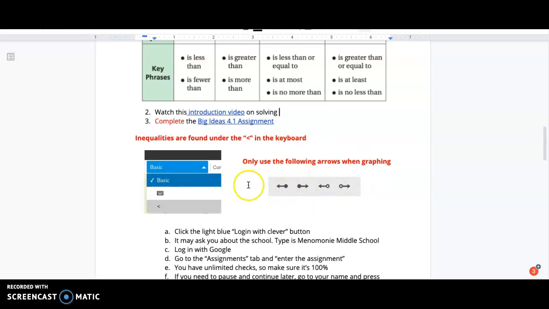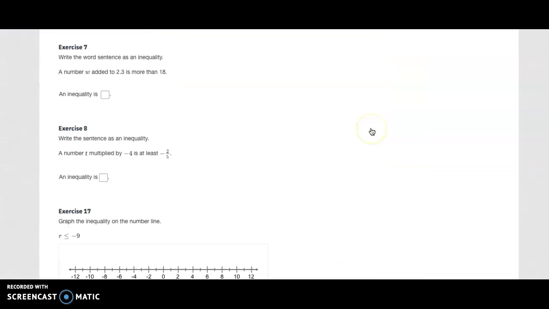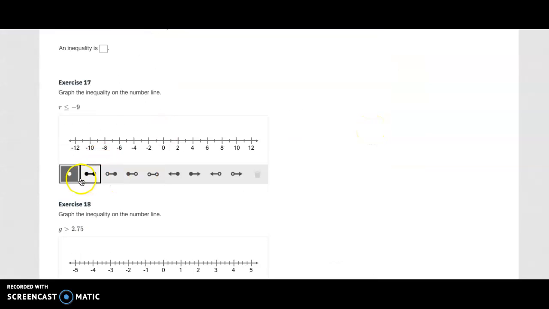Don't use the 2 that are over here, and they have the 2 dots at the end. Don't use those or it's going to be wrong. So when you end up graphing here, I don't want you to use these. These mean nothing to you. I don't even know why they include these here, because you don't do any of this until you're a freshman in high school. So you want to use these here.